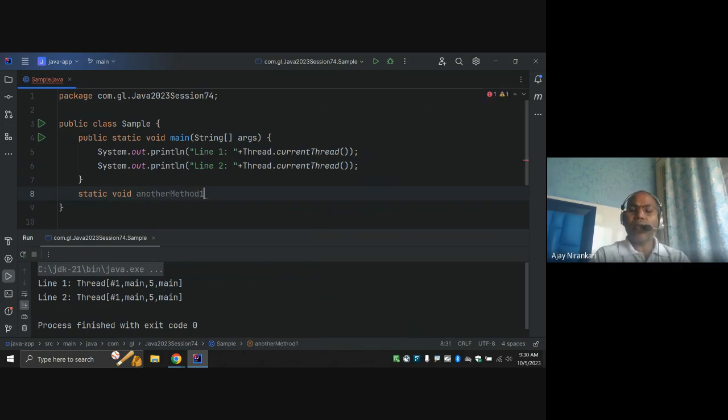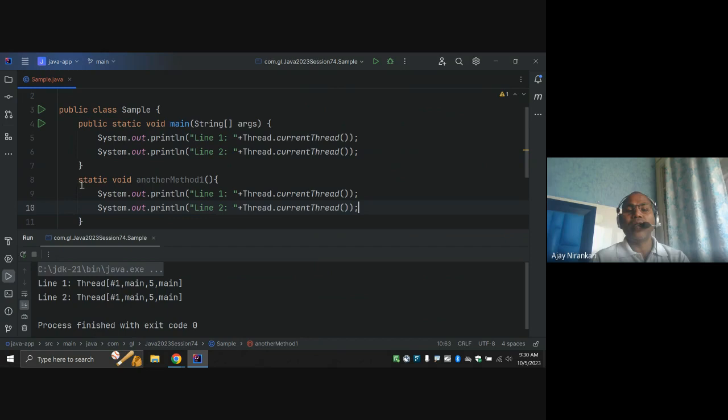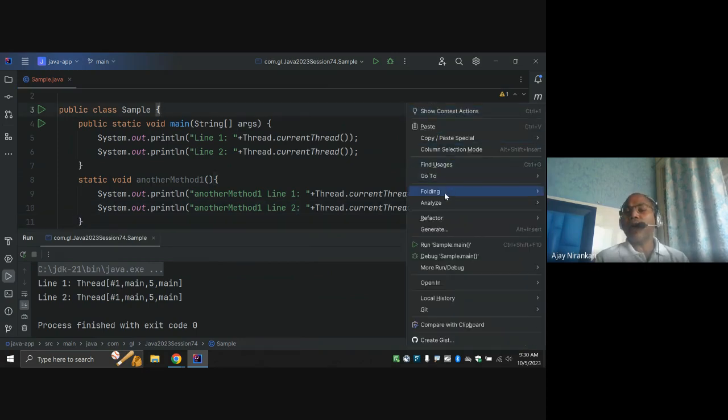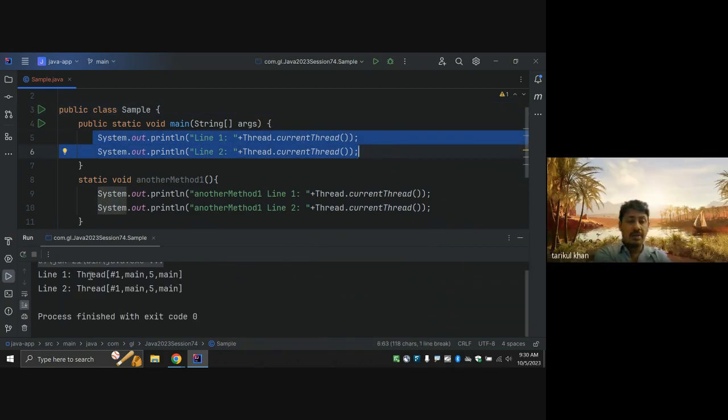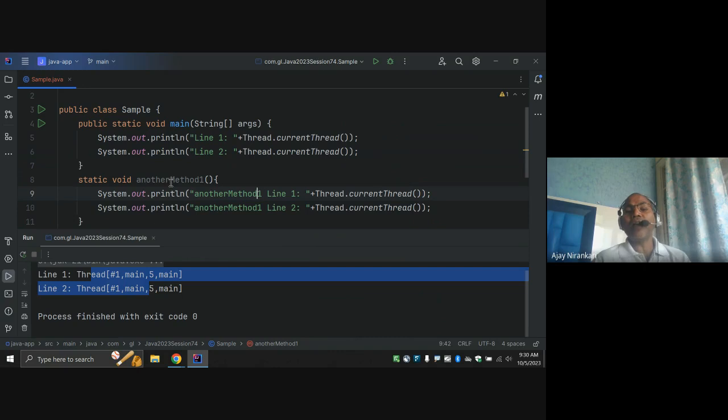Another method one, right? If I write something here, this is another method one. But whenever you run, the program is only responsible for running whatever is in the main method. So you notice I'm only getting line two, and I'm not getting this until someone calls it.